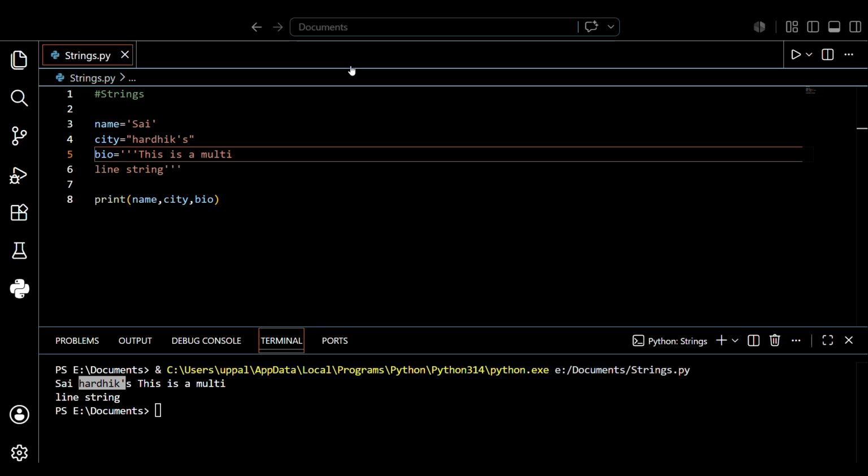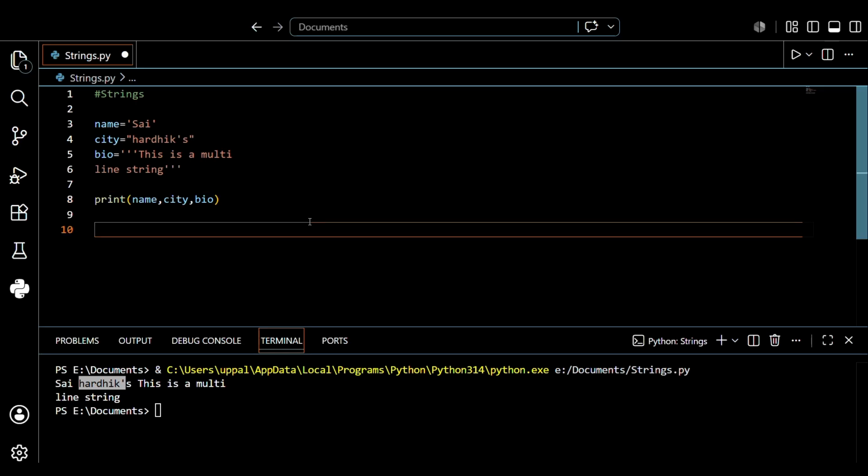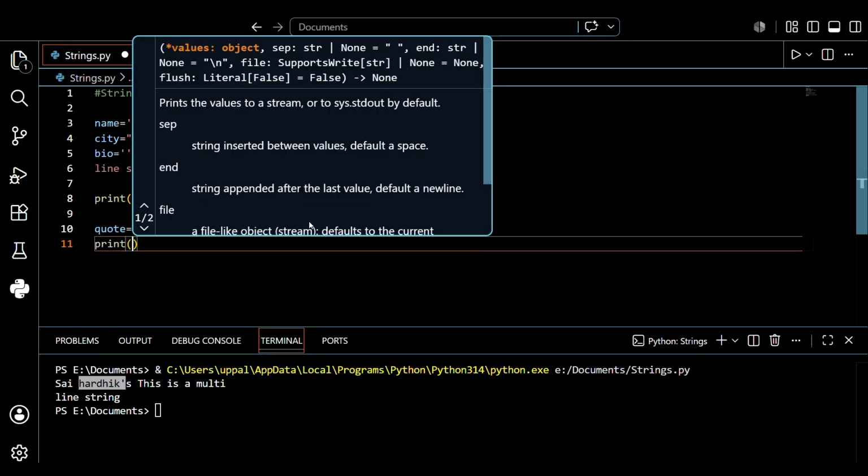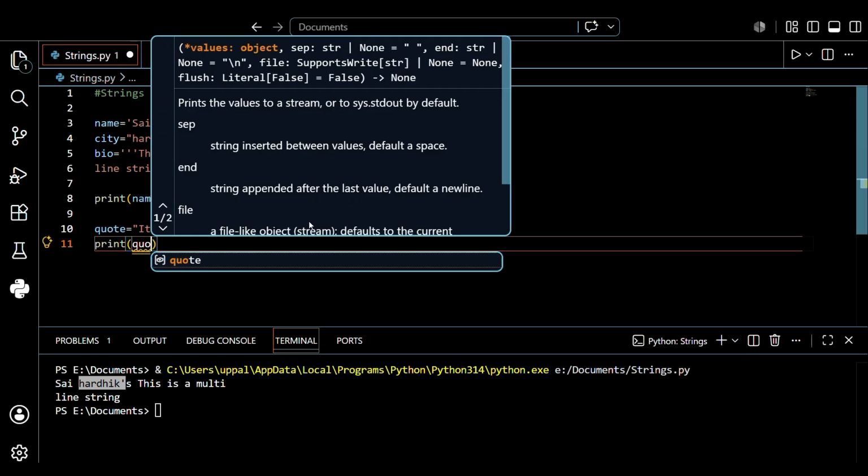Watch this. For example, let's create one variable, quoted, that is equal to "it's a sunny day", right? So let's print this, guys. Print of quoted.